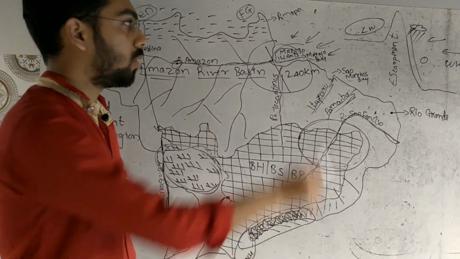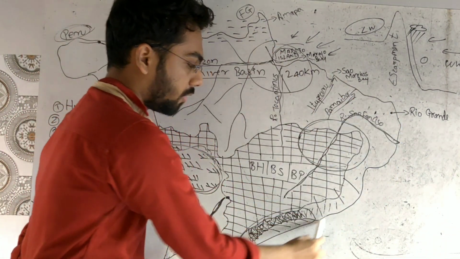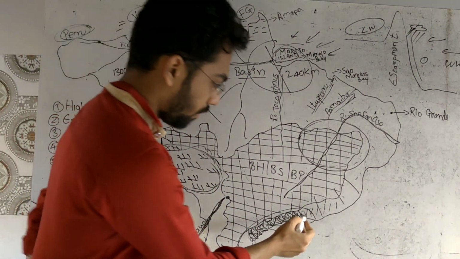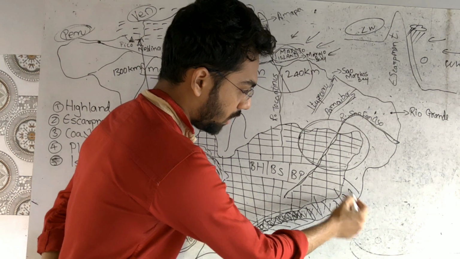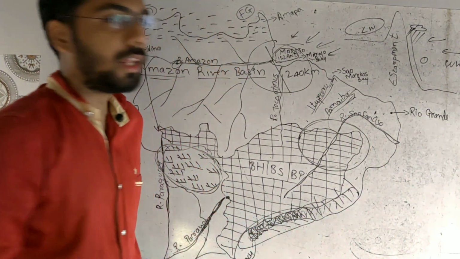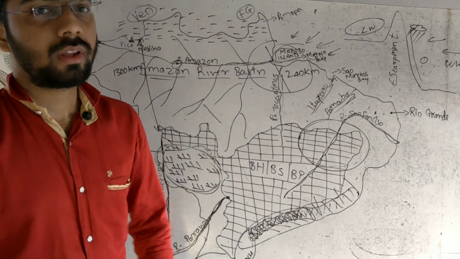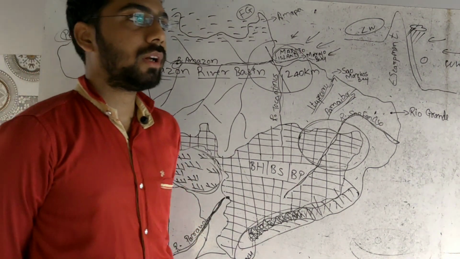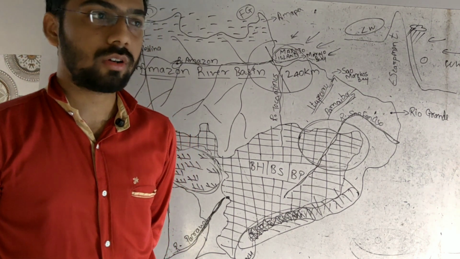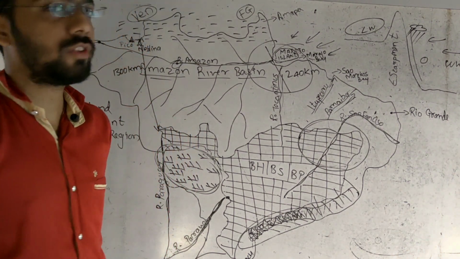And then we are going to see the coastal region, and after that the escarpment, from this area to the end, and then we are going to see the island group. This is the way we are going to complete the physiography of Brazil. So first we will start with the introduction of the Brazil physiography.